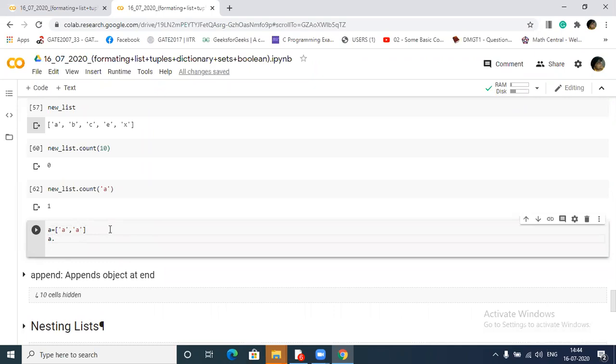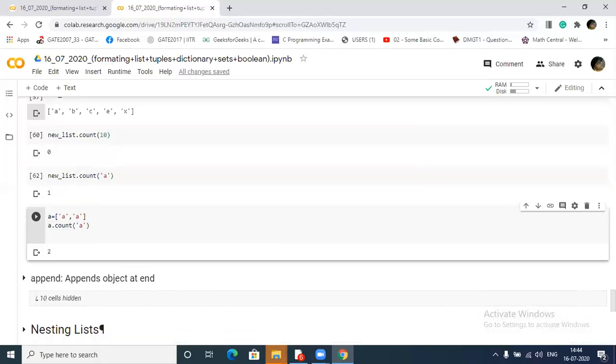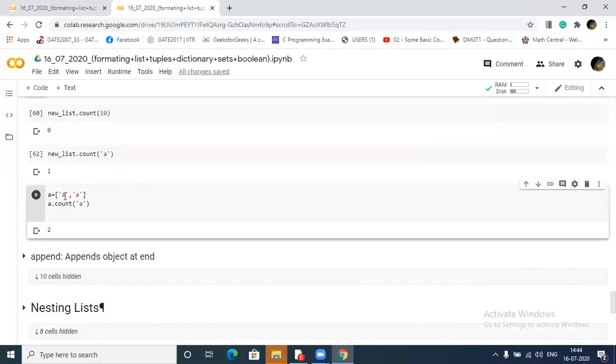Then a dot count will give 2. Got my point? So what is the output? It will count the number of occurrences of whatever we have passed.